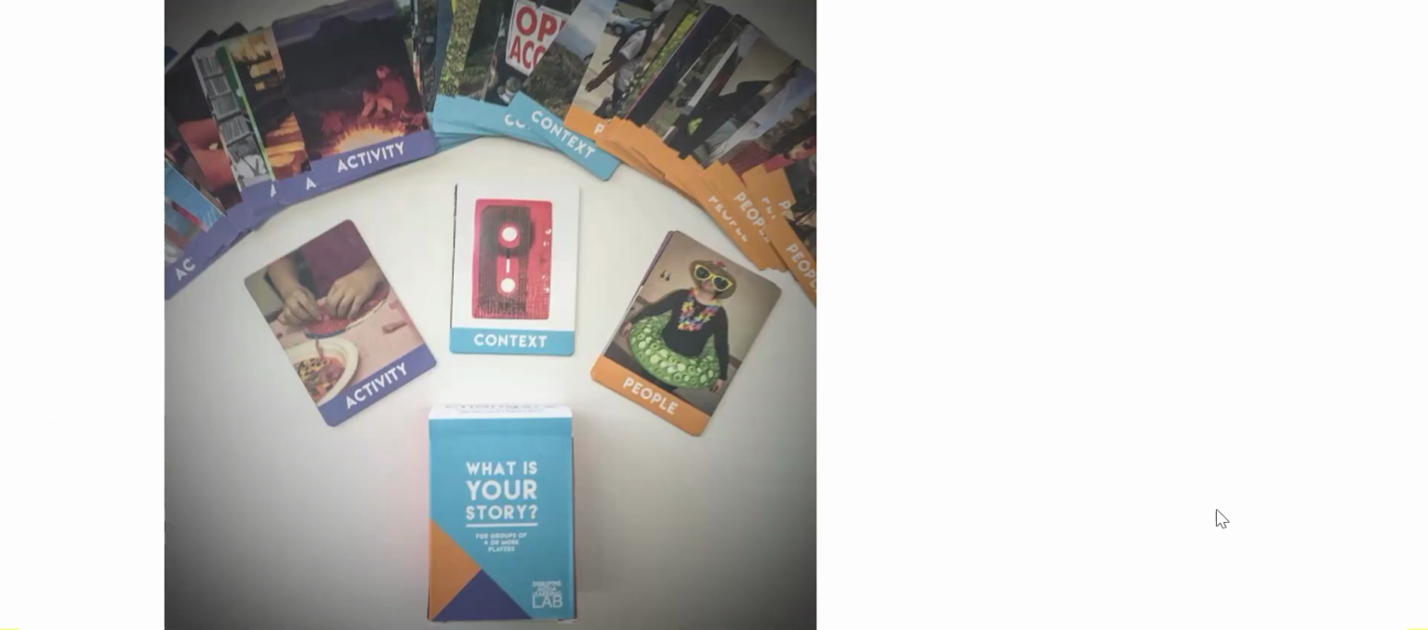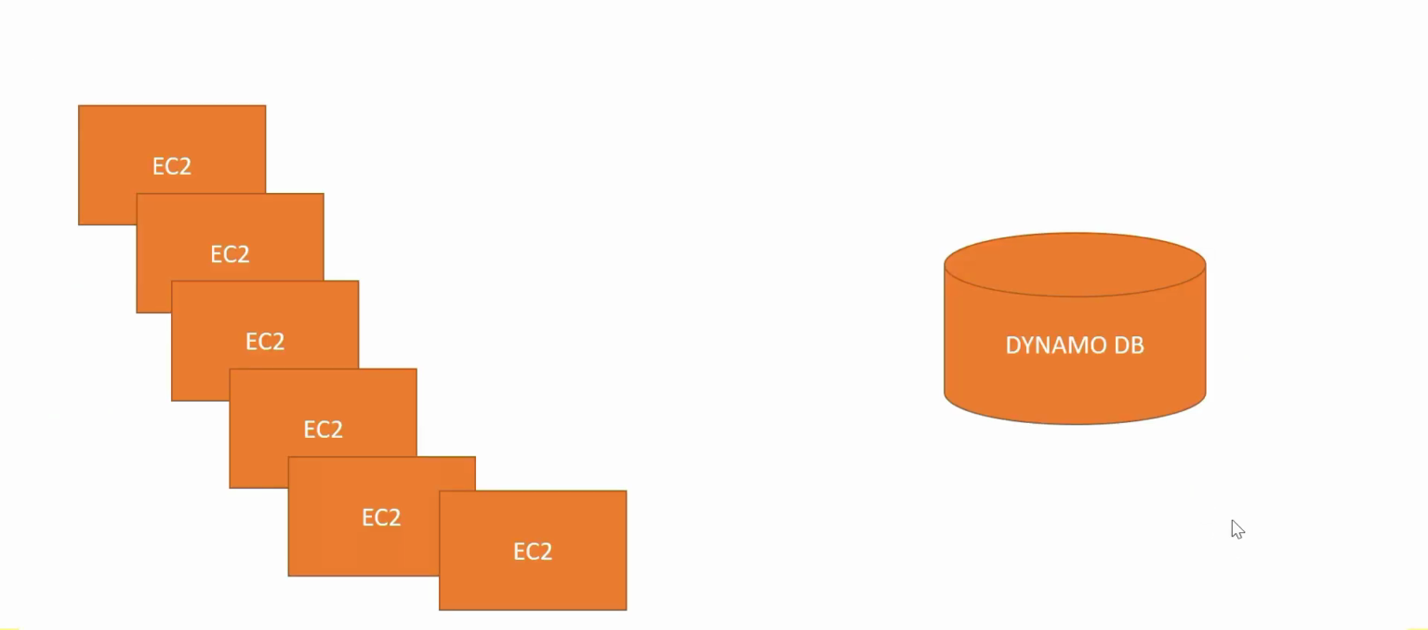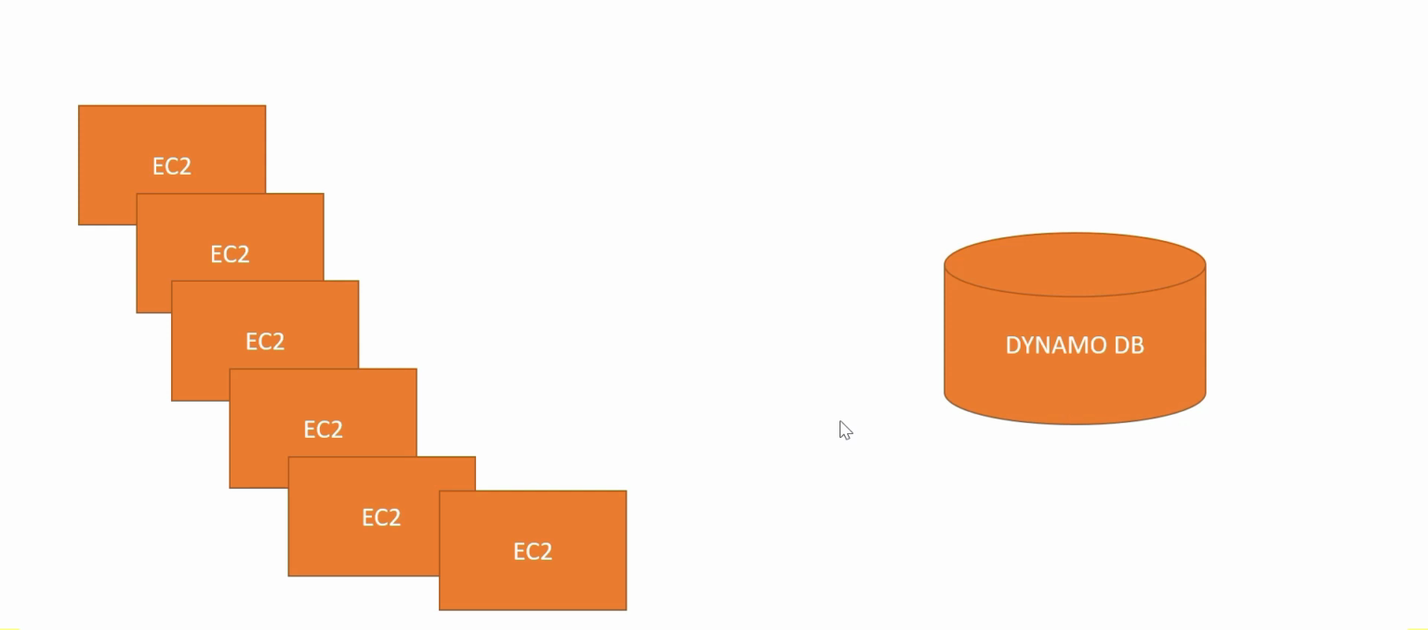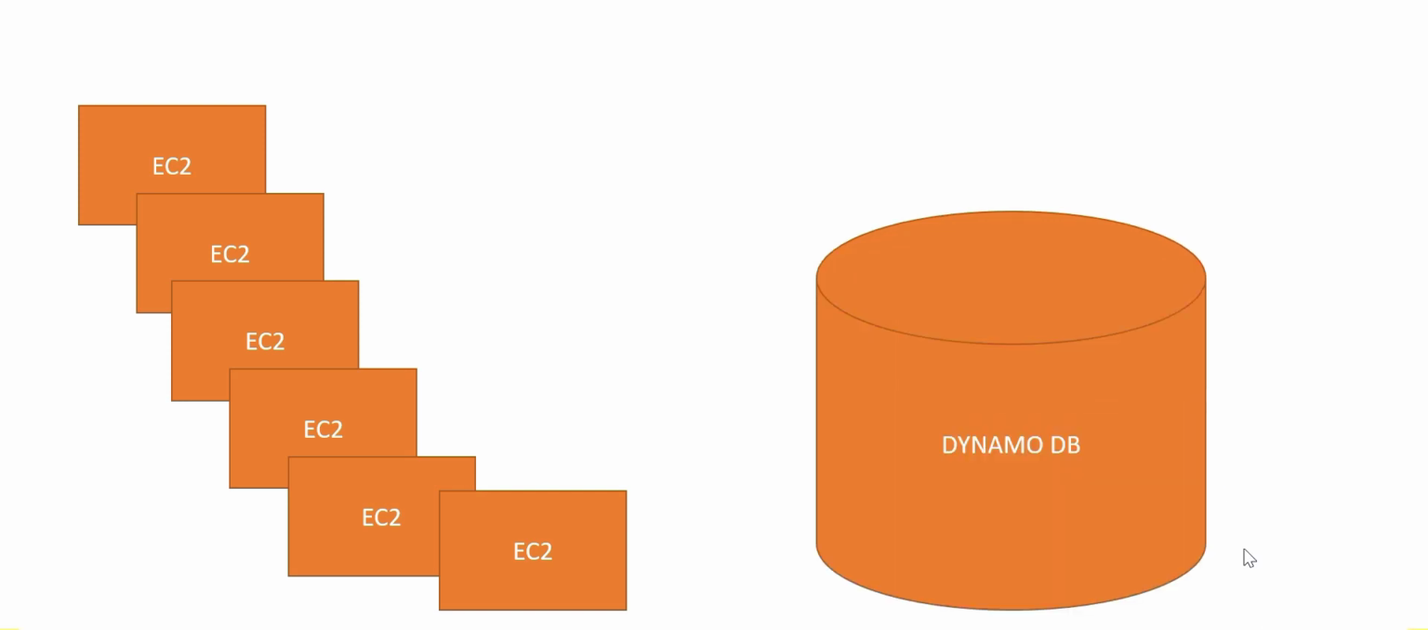So here goes the story. You have a huge fleet of EC2 instances, an application is running and it is writing data to DynamoDB. If you see here, it says the program reads and writes to the DynamoDB database. Since the application is on, it keeps on writing to DynamoDB, and the database is growing. It is now this big. After 10 days, it's this big. After 1 month, it's this big.